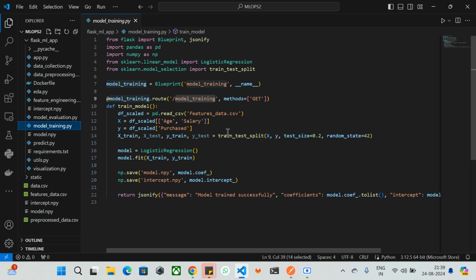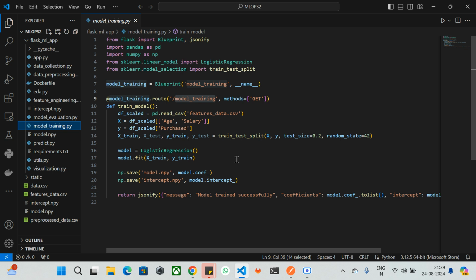First we are going to split the data, which is train_test_split. I'm going to utilize that. So here what I'm going to do, I'm going to split the data into training of 80% and testing of 20%. So if you see here, we're having X_train, X_test, and y. Here X contains the features such as age and the salary, and y contains the target value such as purchased or not. So these are all the features that are going into splitting the data.